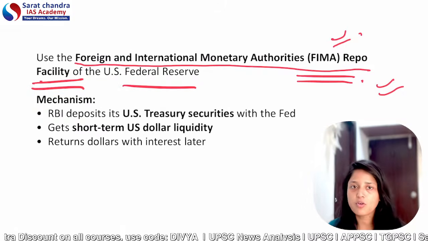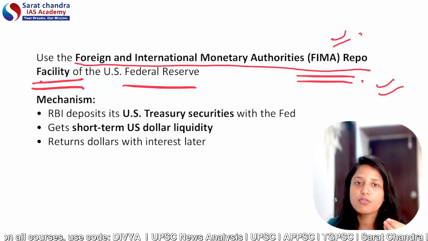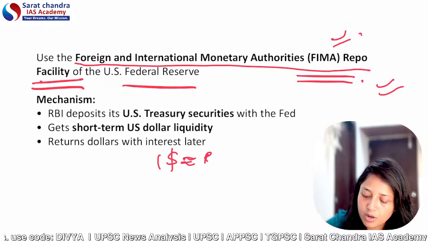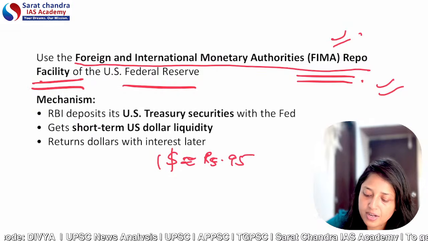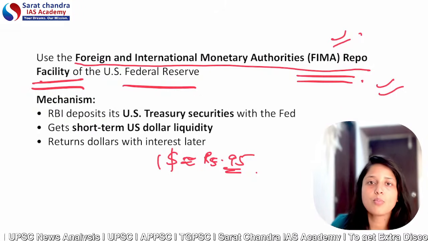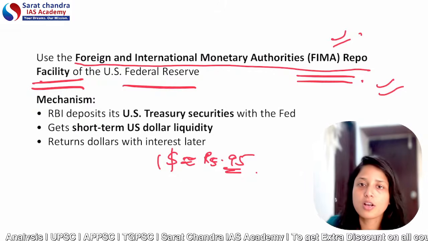So what is the reason for that? This facility can be used so that we can save the Indian rupee from falling, because at present $1 is approximately equal to 90 to 95 Indian rupees. If the rupee is falling, then imports will become more and more expensive. That's why we have to deal with the falling Indian rupee.